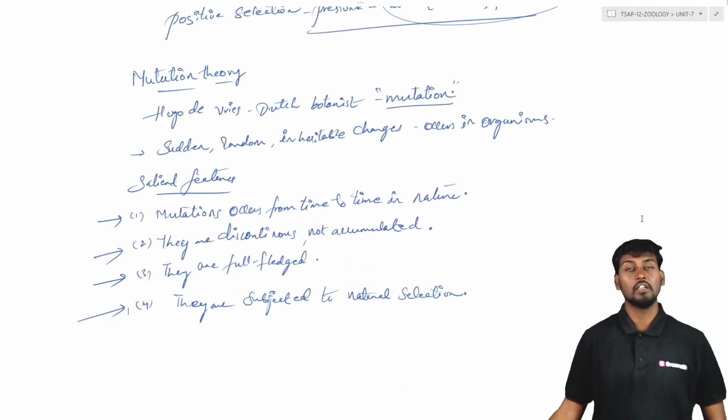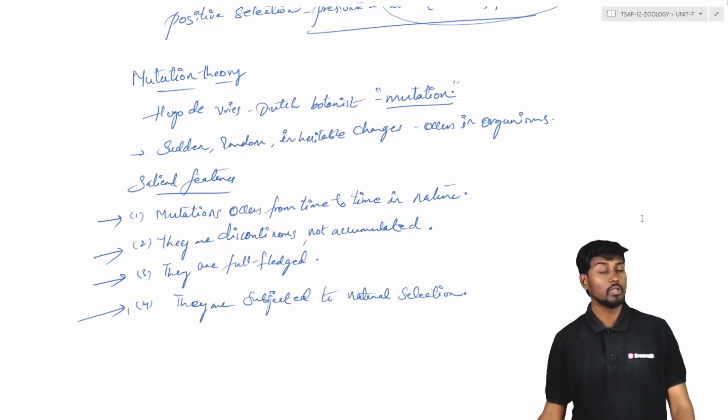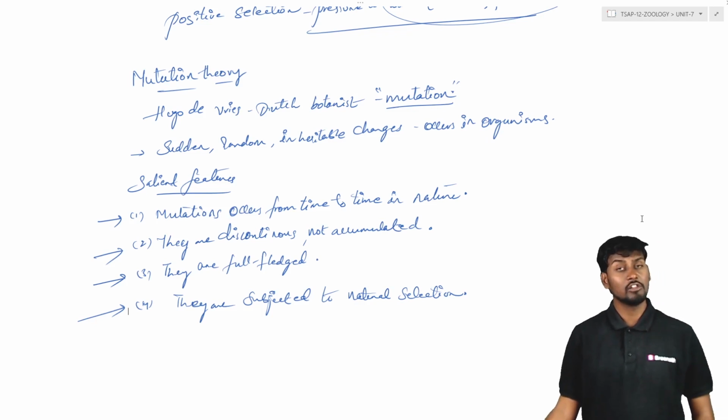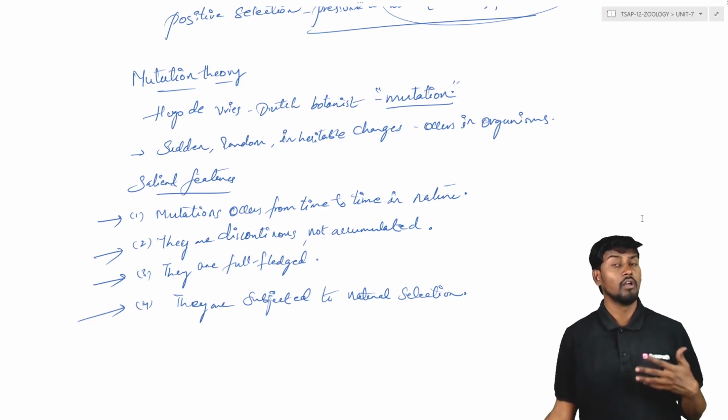So next it's about the mutation theory, which is also important for the short answer. Mutations are sudden random changes, inheritable changes taking place within the genetic material of the organism, and these may occur by means of physical or chemical effects, or because of continuous exposure to any kind of affecting agent.